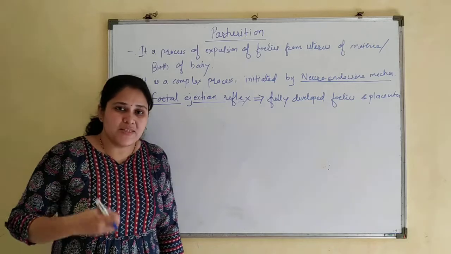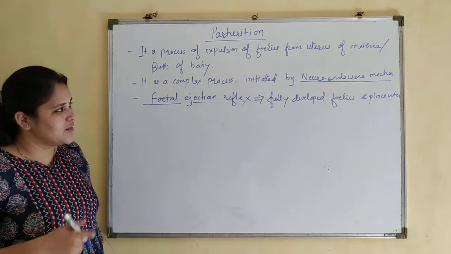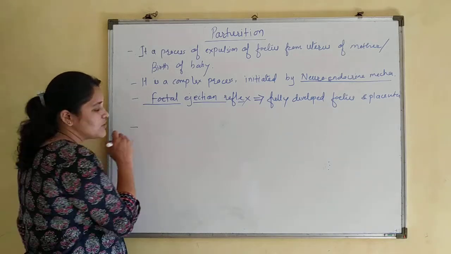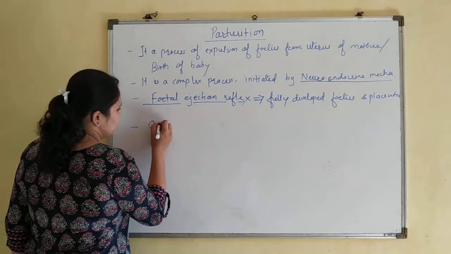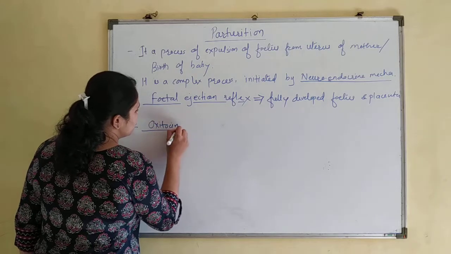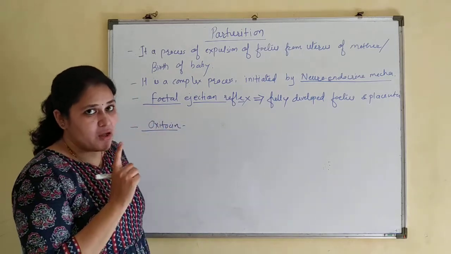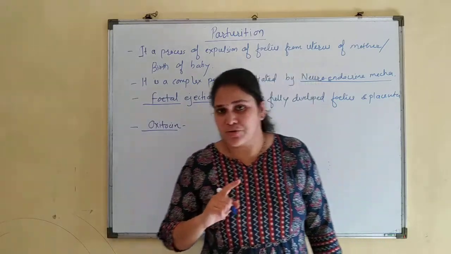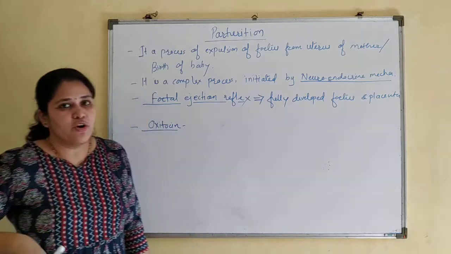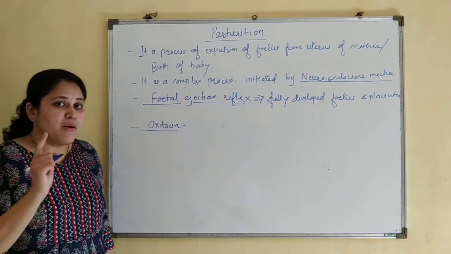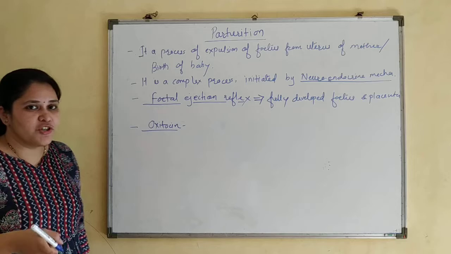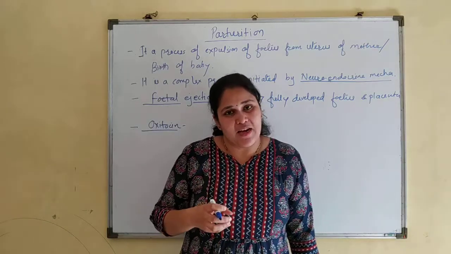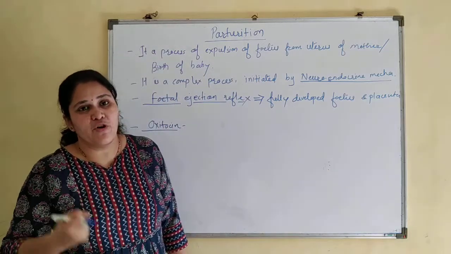Once this mild uterine contraction starts, it gives a signal to the endocrine gland and secretion of oxytocin takes place. Oxytocin is known as the birth hormone. This fetal ejection reflex stimulates the secretion of oxytocin from the mother's pituitary, not from the fetal pituitary. Now this oxytocin acts on the uterine wall, the myometrium, and starts further stronger uterine contractions.